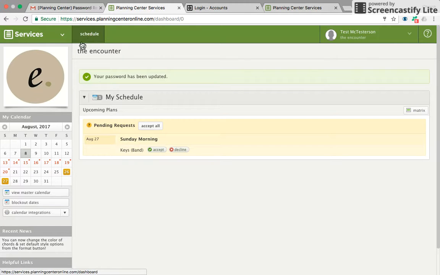So this is your dashboard. Whenever you log into Planning Center, this is what you're going to see. You're going to see my schedule here. If you are a person that's responsible for scheduling other people, there will also be some more stuff down here. But if not, this is all you'll see. You'll see my schedule, and you'll see pending requests or the services that are in order. So it looks like Tess has been scheduled to serve and play keys in the band on August 27th. So pretty cool. He has the opportunity now to accept that event or decline it.